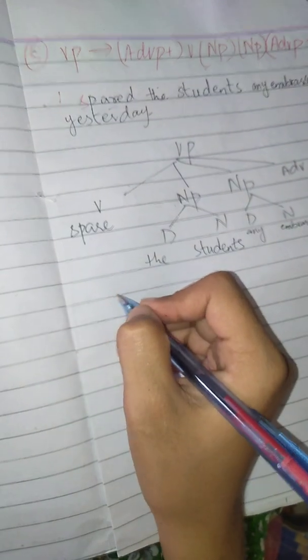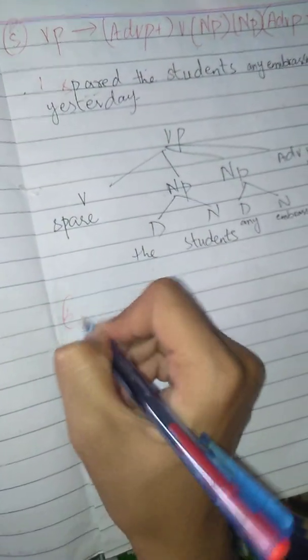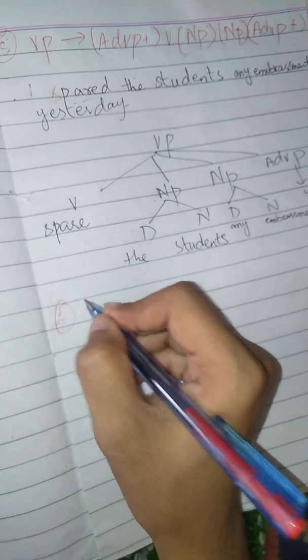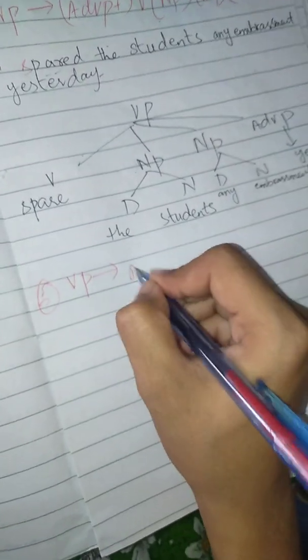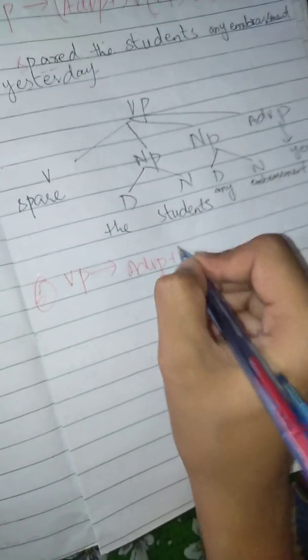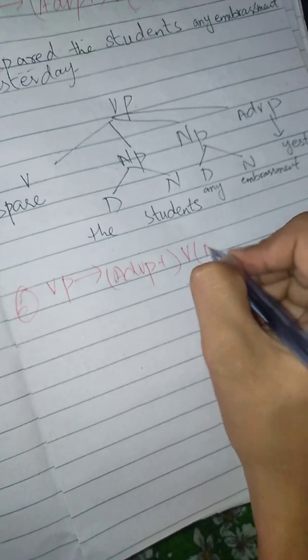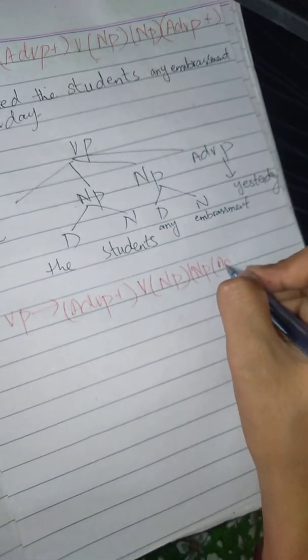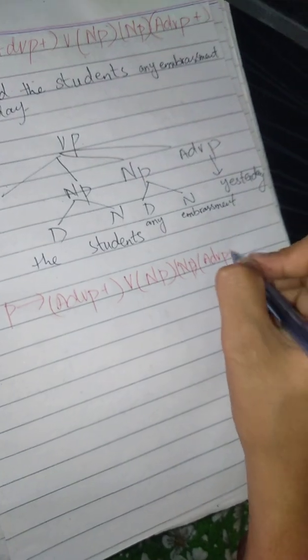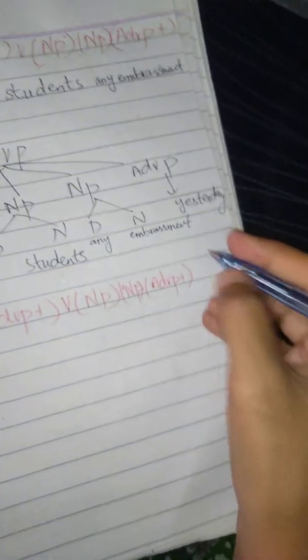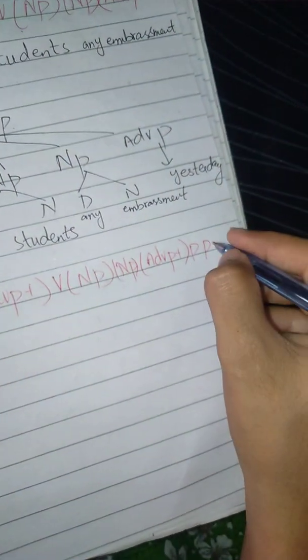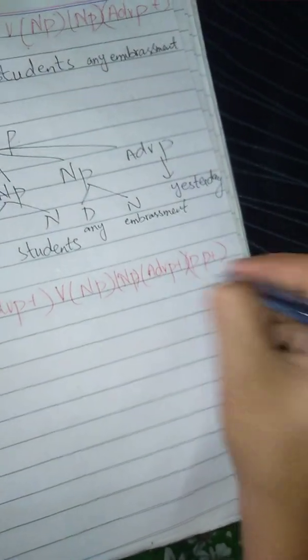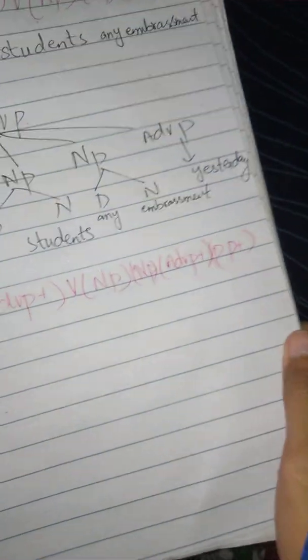The last rule of verb phrase, the sixth one, is that verb phrase consists of adverb phrases plus, then verb, then 2 noun phrases, then adverb phrases plus. We also attach prepositional phrases, as many prepositional phrases as we can.